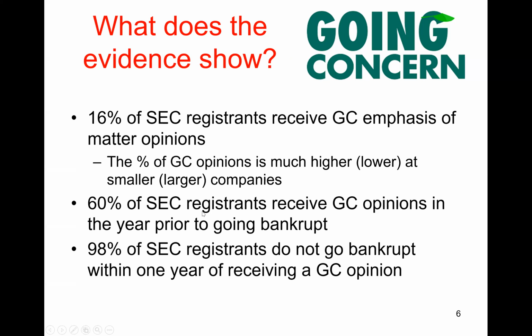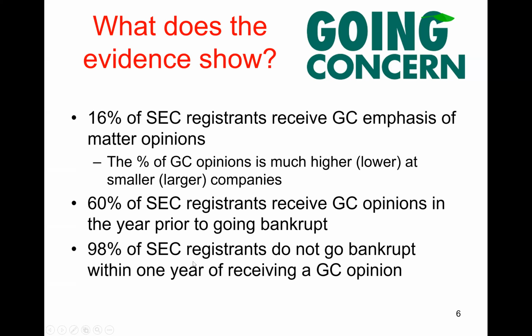Sorry, I'll say that again, 60% of SEC registrants do receive a going concern opinion in the year before they go bankrupt, right? So in other words, if you look at all companies that go bankrupt, and then you look at the year before the company goes bankrupt, the probability of receiving a going concern opinion is about 60%. So the majority of companies that go bankrupt do receive going concern opinions. In other words, auditors usually seem to be doing the correct thing in issuing the going concern opinion.